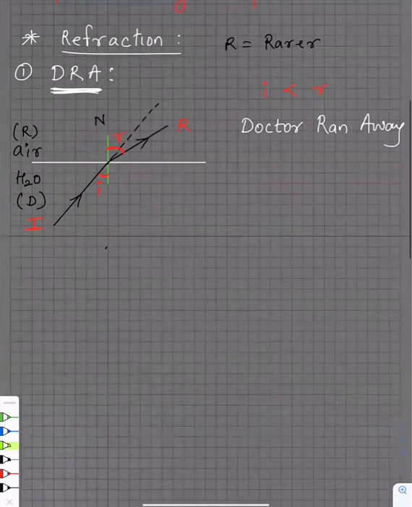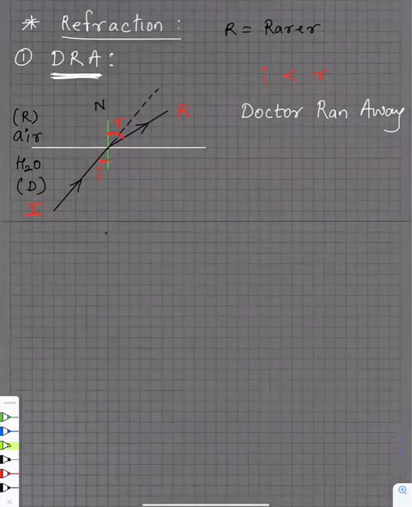Okay. Answer done. I'll start the next part. Could you just repeat what DRA means? Doctor ran away. No, denser to rarer away. Okay, the actual meaning: denser to rarer away.